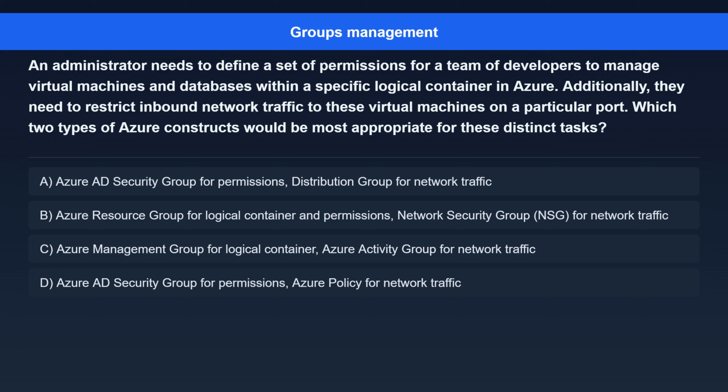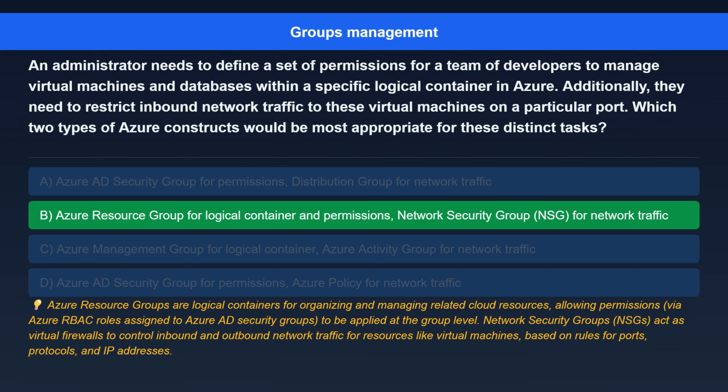Option A. Azure AD Security Group for permissions, Distribution Group for network traffic. Option B. Azure Resource Group for logical container and permissions, Network Security Group, NSG, for network traffic. Option C. Azure Management Group for logical container, Azure Activity Group for network traffic. Option D. Azure AD Security Group for permissions, Azure Policy for network traffic.